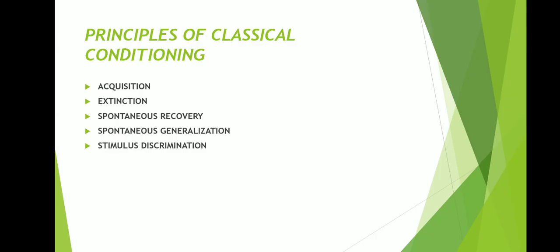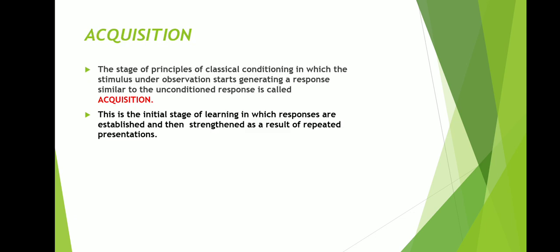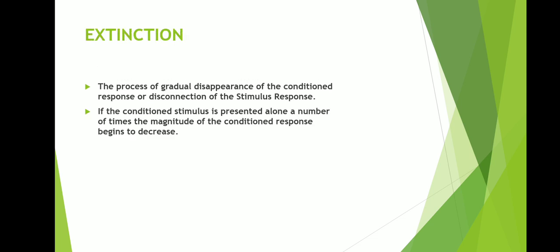Then, principles of classical conditioning: acquisition, extinction, spontaneous recovery, generalization, and stimulus discrimination. First, acquisition: the stage in which the stimulus under observation starts generating a response similar to the unconditioned response. This is the initial stage of learning in which responses are established and then strengthened as a result of repeated presentations. Next, extinction: the process of gradual disappearance of the conditioned response or disconnection of the stimulus-response.